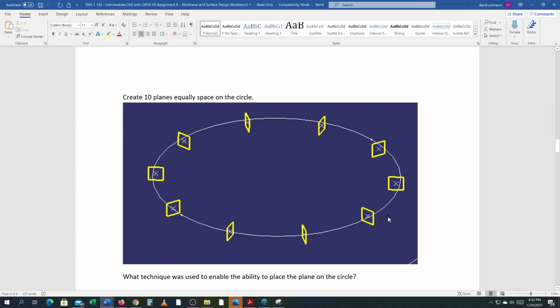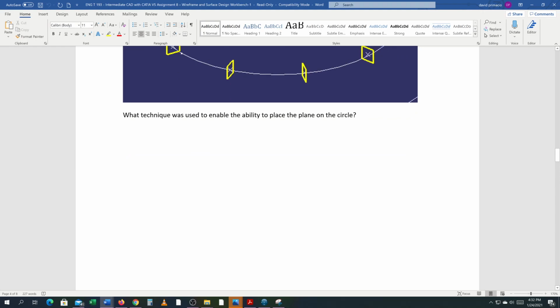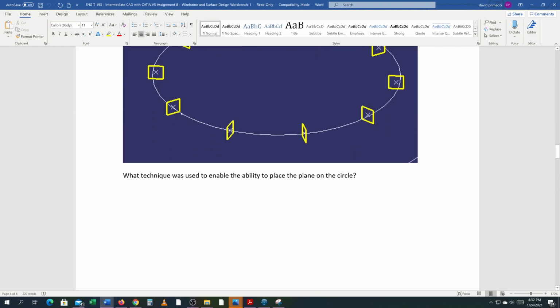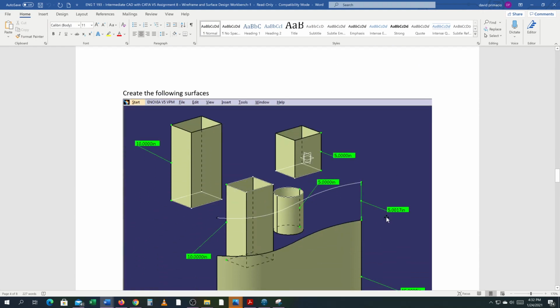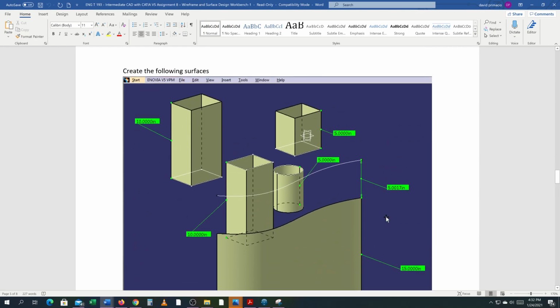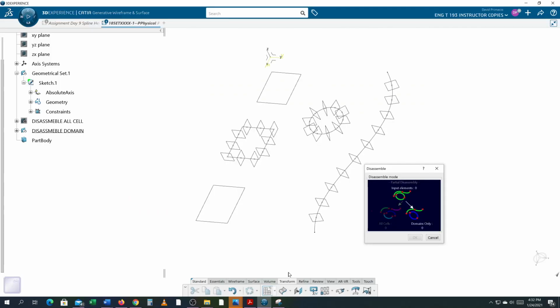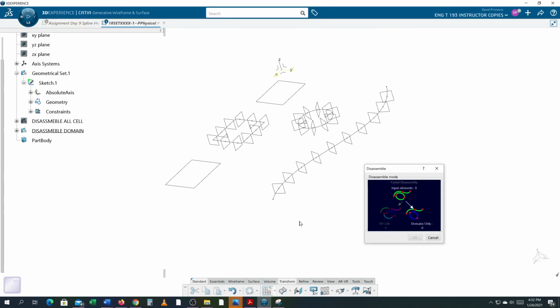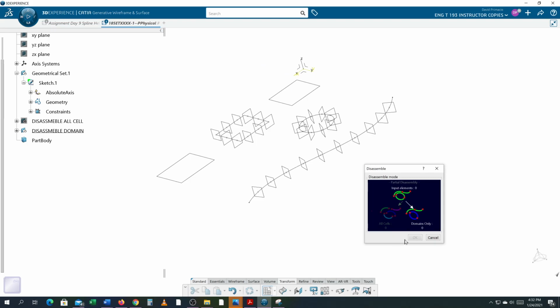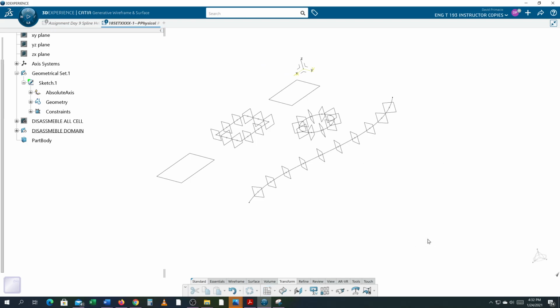Alright, we just finished doing all the planes on all cells and domains. Now let's take a look at making the surfaces. So back to CATIA, we just finished going over these. And I'll cancel that.